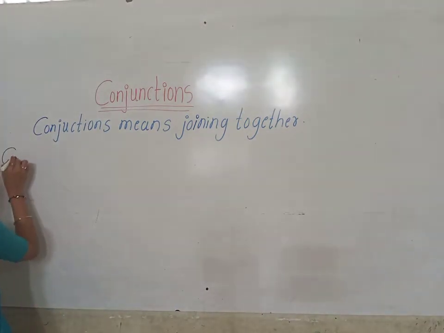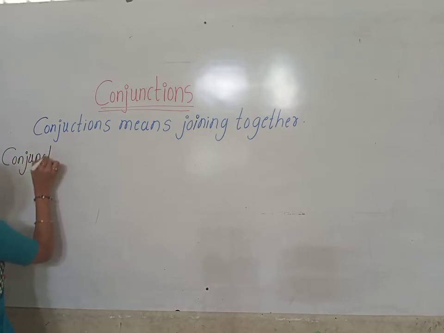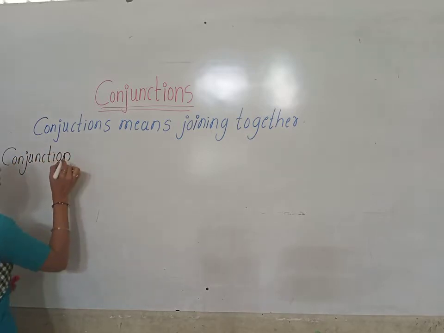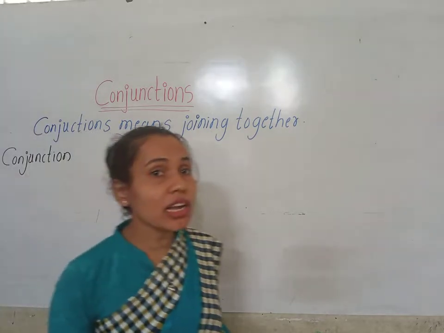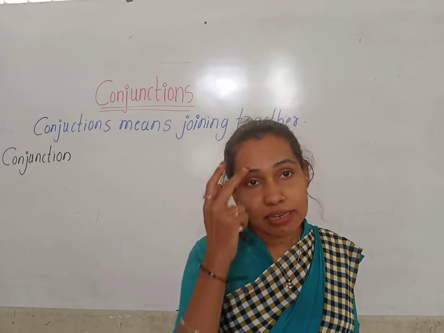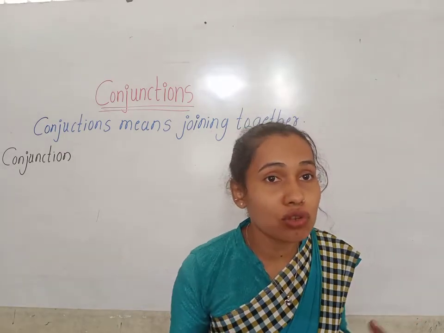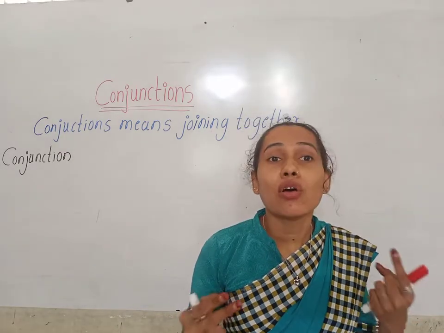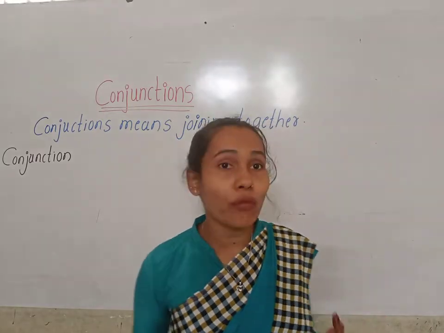What is the meaning of conjunction? Conjunction is a word that is used to join two sentences. Okay children, that is used to join the sentences, words or the group of the words.